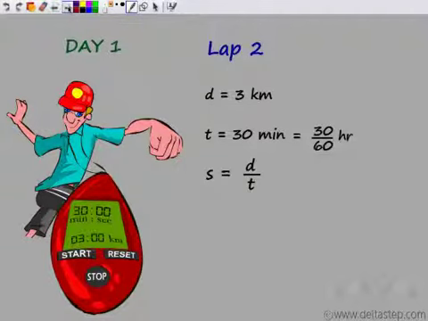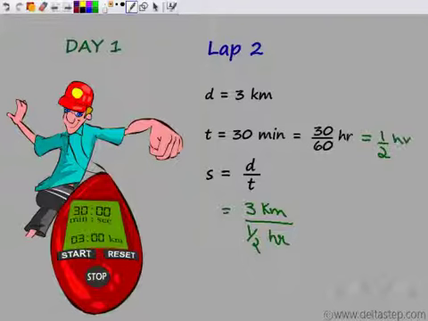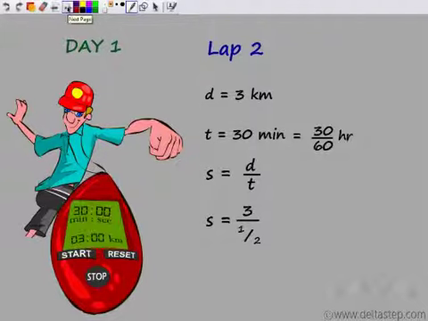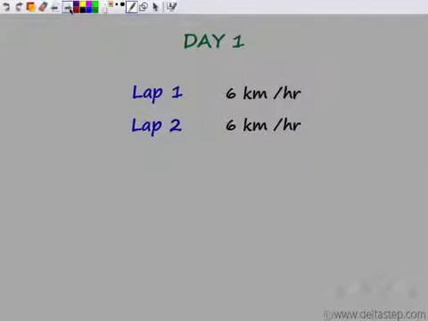So if I want to find the speed again, it would be distance by time, where distance is 3 kilometers and time is half an hour, because this 30 by 60 is nothing but half an hour. So the speed turns out to be again 6 kilometers per hour. So what we've observed is that on day 1, the first lap that he ran was at a speed of 6 kilometers per hour. The second lap too was at the same speed, 6 kilometers per hour.